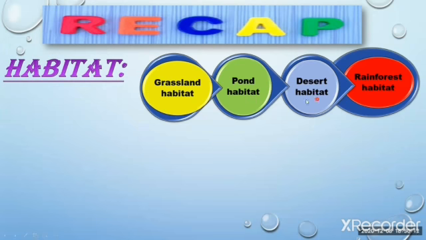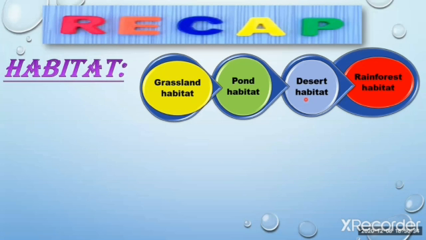The third is the desert habitat, which is the driest land area because there is very little rainfall. The organisms who live in this habitat are cacti and euphorbia, lizards, snakes, etc.